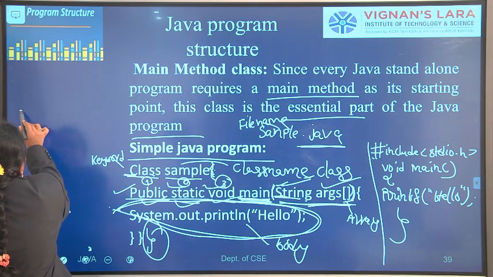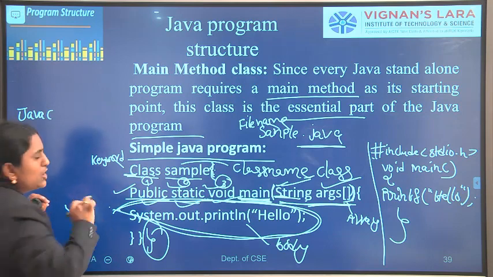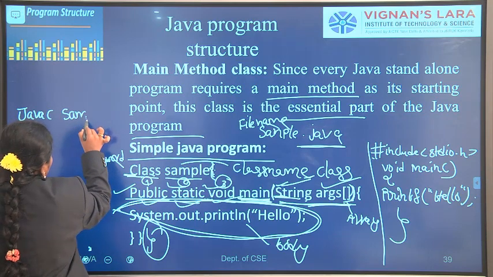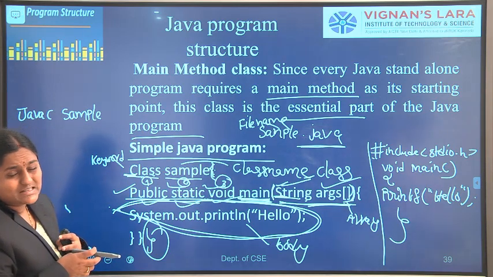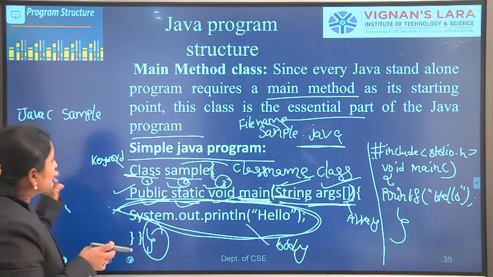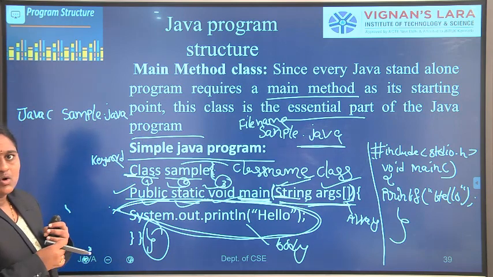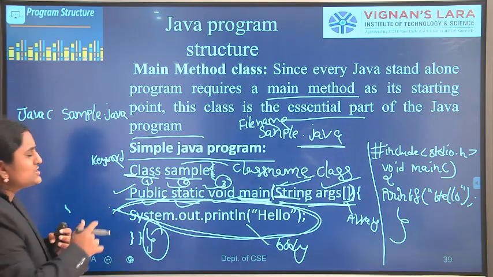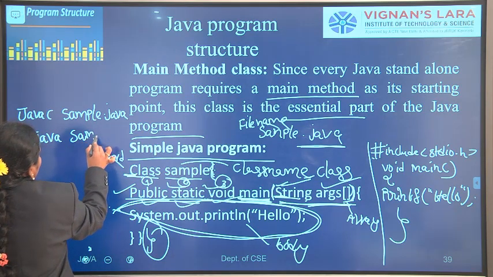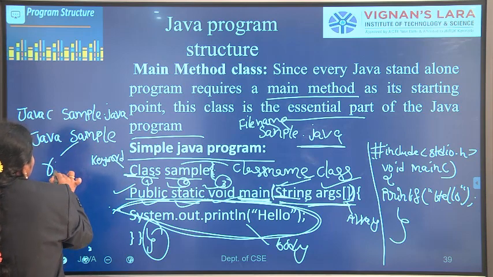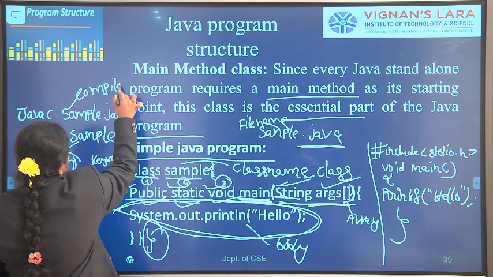So how do we compile? What is the command? javac space file name dot java. What is our file name? Sample.java. How do we compile through the command prompt in Java? The command for compiling is javac space file name dot java, so javac space sample dot java. Next, how do we run? java space file name. So that is the execution, the run, and the earlier one is the compilation.